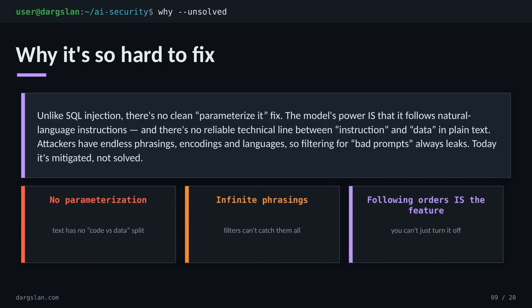So why hasn't this been fixed yet? With SQL injection, we got a clean answer. Parameterized queries, a hard line between code and data. With language models, that line simply doesn't exist. The model's whole value is following natural language instructions, and in plain text, there's no reliable way to mark one sentence as trusted command and another as just data. Attackers have infinite phrasings, encodings, and languages, so prompt filters always leak, and you can't disable instruction following. That is the feature. Today, prompt injection is mitigated, not solved.